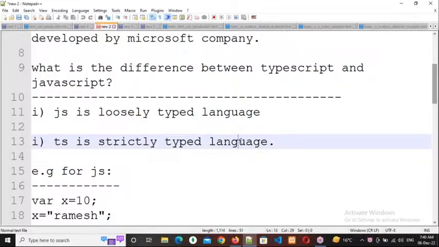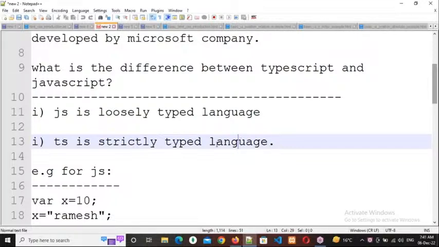In any language, whenever you are assigning to a variable, especially in the loosely typed languages, there is no need to tell what type of data it should accept. But in the strictly typed language, we need to tell what type of data it should accept always. In loosely typed languages, no need to tell the type of data, but in strictly typed languages, we need to tell it.